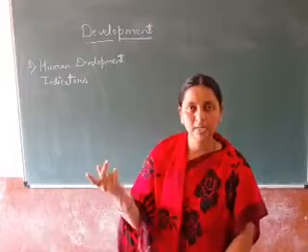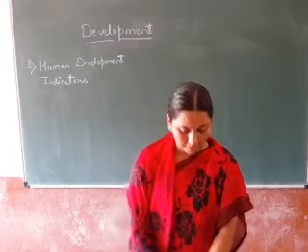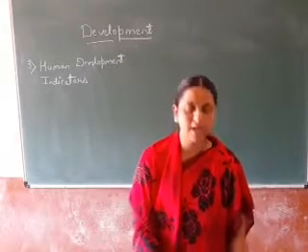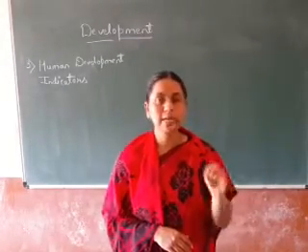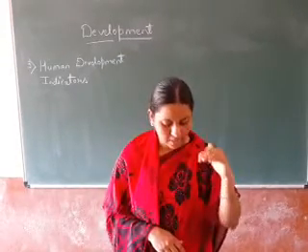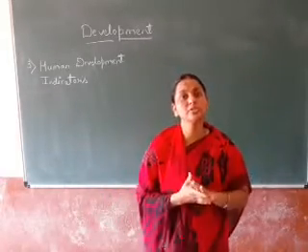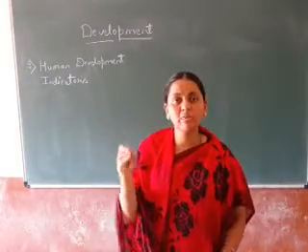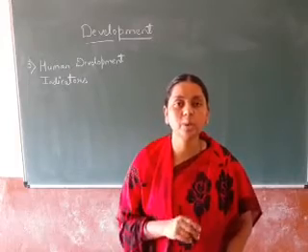Next, another one is education. Education means literacy rate. How is it measured? Education is measured in terms of literacy attainment. Literacy attainment means those who know how to read and write, those people are called literates. Literacy attainment means how much he is educated, whether he only knows how to read and write, or he is capable of getting some job and earning. Understood? So that is very important.